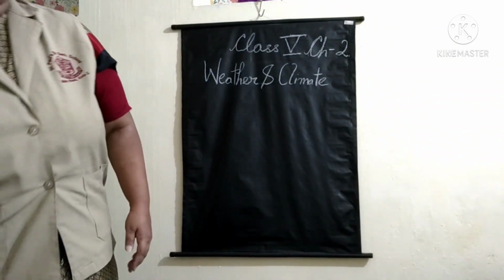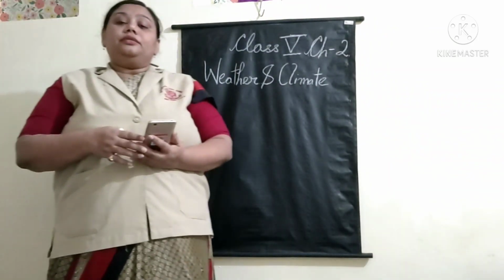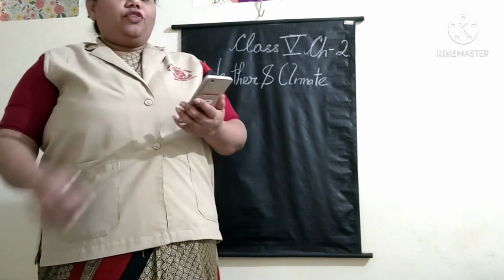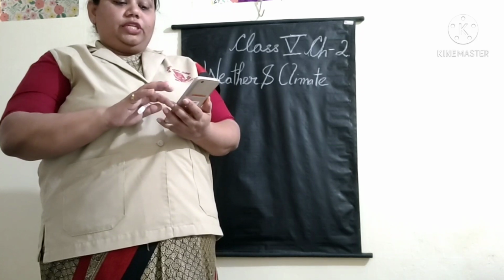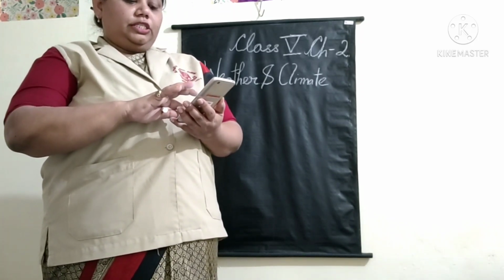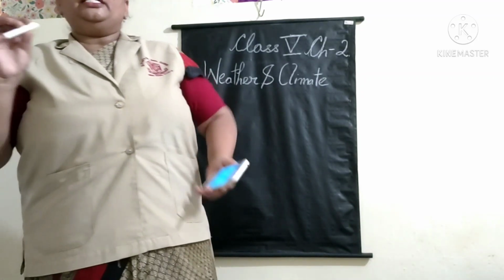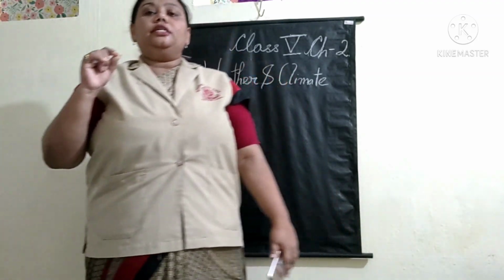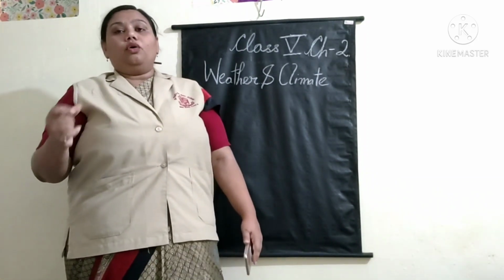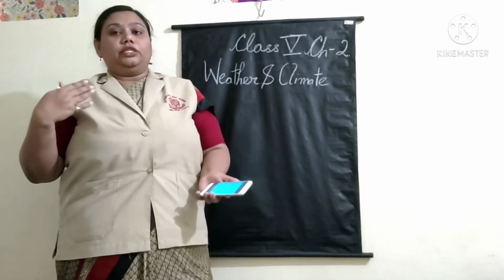Next we come to the distance from the sea. When we talk about the distance from the sea, we need to understand the law or the phenomena of land and water.